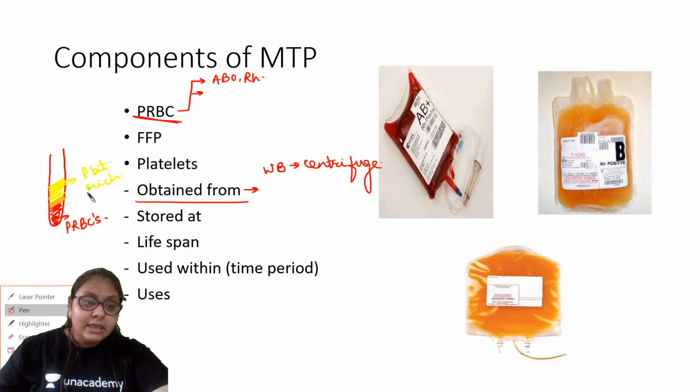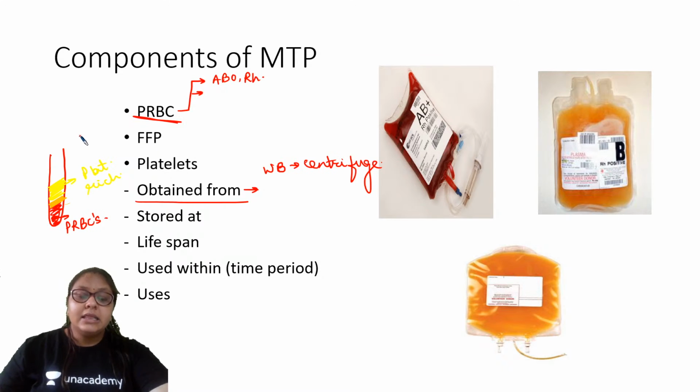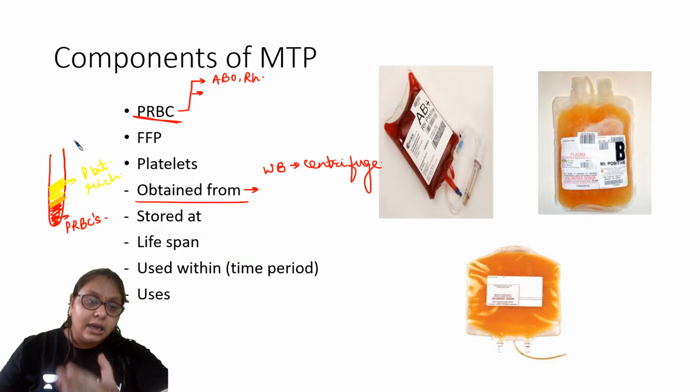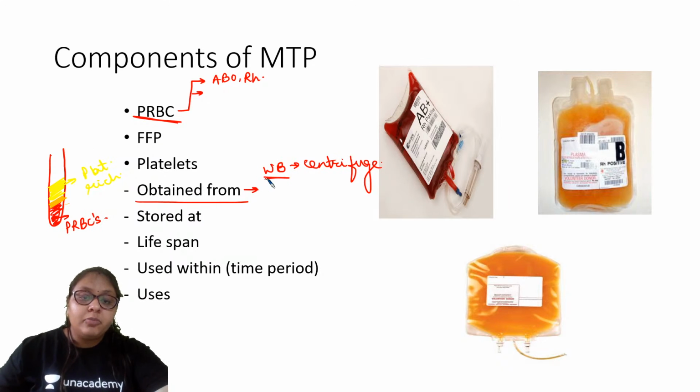This platelet rich plasma we separate and centrifuge further. Then we get the platelets separately and the platelet poor plasma, and from that, when we freeze the platelet poor plasma, we get the FFP. So it is obtained from the whole blood when it is centrifuged.